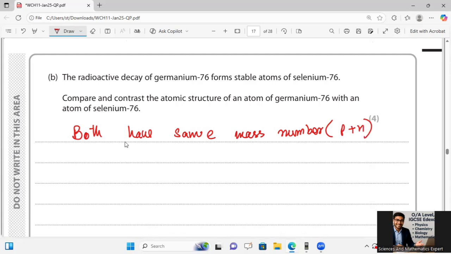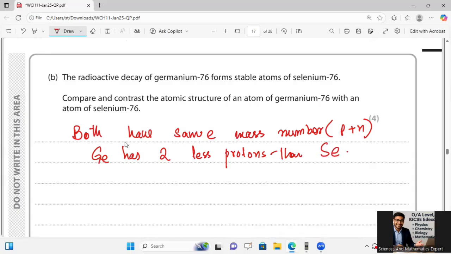Differences: an atom of germanium 76 contains two fewer protons than selenium, two more protons in selenium. So germanium has two fewer protons than selenium.